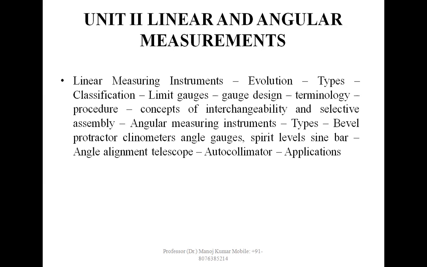The linear measuring instrument: evolution, types, classification, limit gauges, gauge design, terminology, procedure, concept of interchangeability and selective assembly. Angular measuring instrument: types, bevel protractor, clinometers, angle gauges, spirit levels, sine bar, angle alignment scope, autocollimator, and application. All the linear measuring instruments and the instruments for measuring angles have been discussed in this lecture.